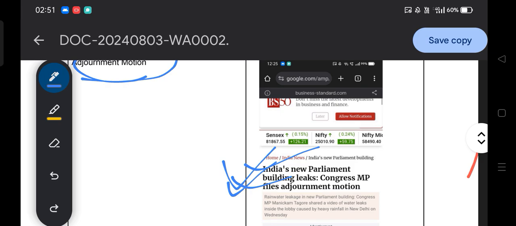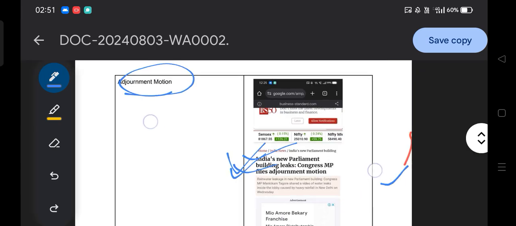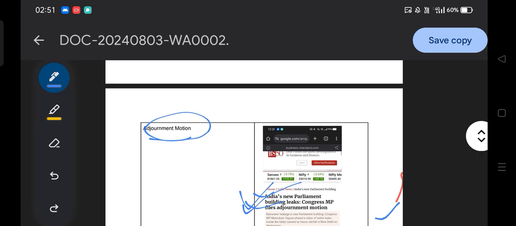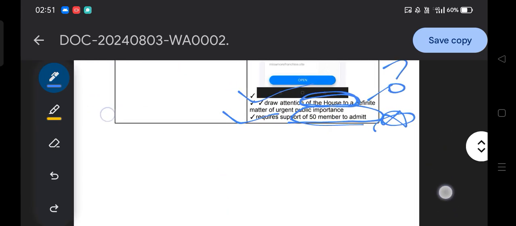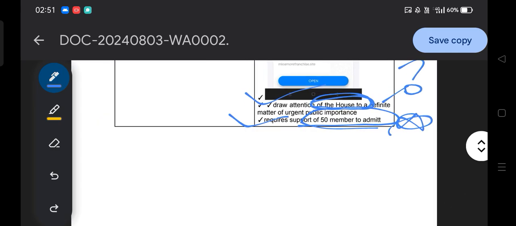For that, 50 members are required to admit the adjournment motion. That is how the adjournment motion serves the public interest, for a matter of urgent public importance.